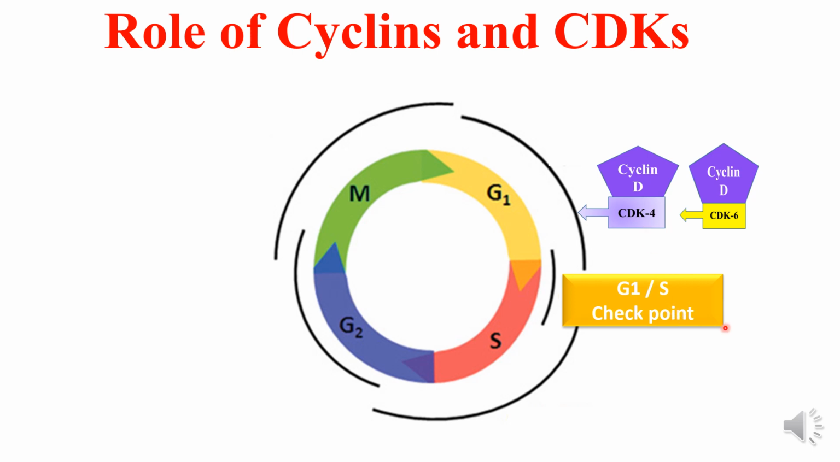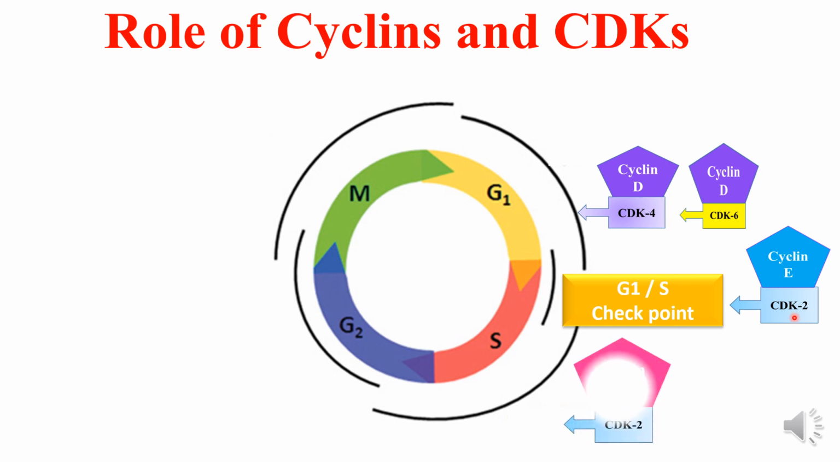At the G1S checkpoint, it is cyclin E that is complexing with CDK2. Cyclin E has a very short lifespan, and it rapidly degrades and releases the CDK2. This CDK2 is now free to bind with cyclin A, and it regulates the S phase. It is very important for the S phase, and because of this complex, the initiation of DNA synthesis occurs at the S phase.